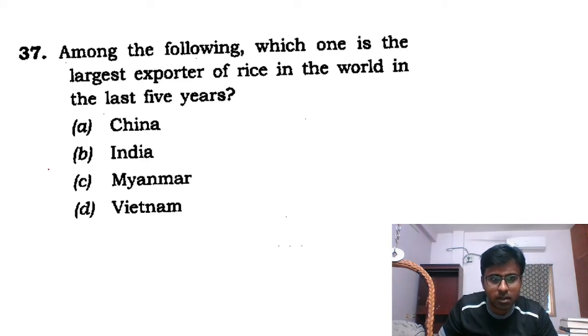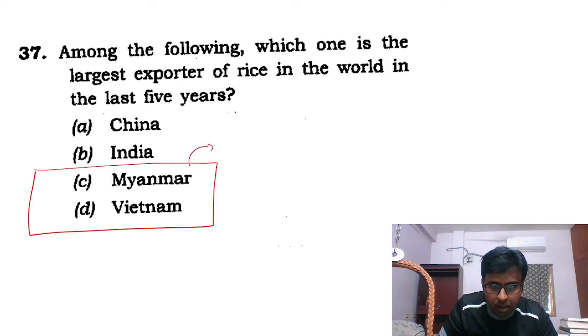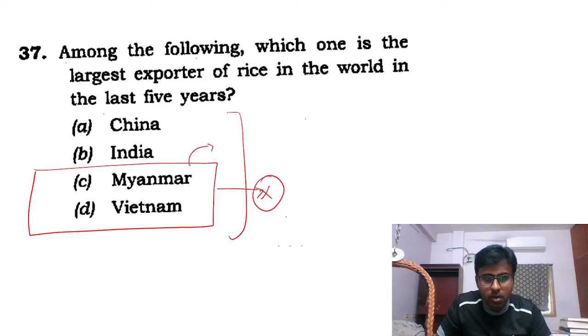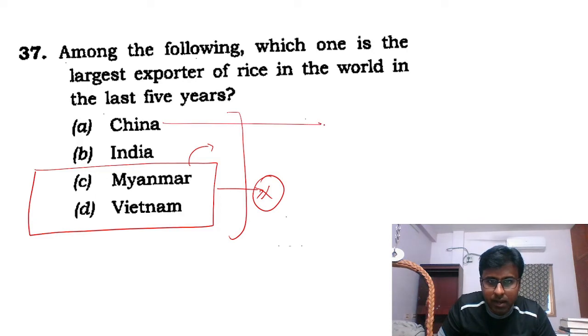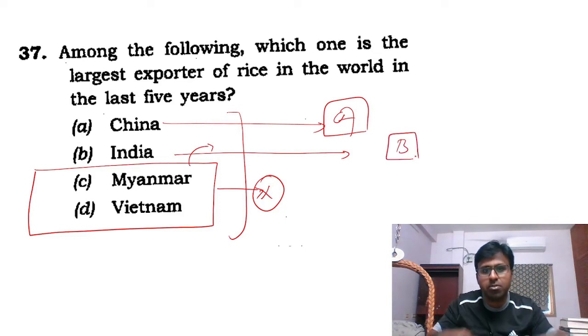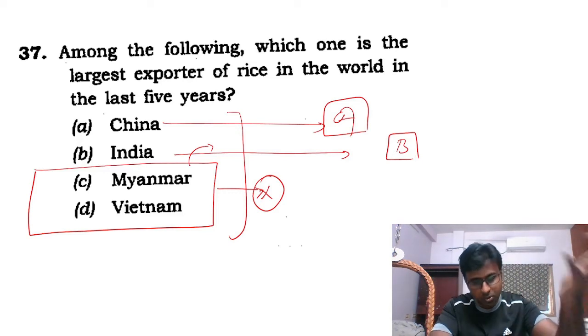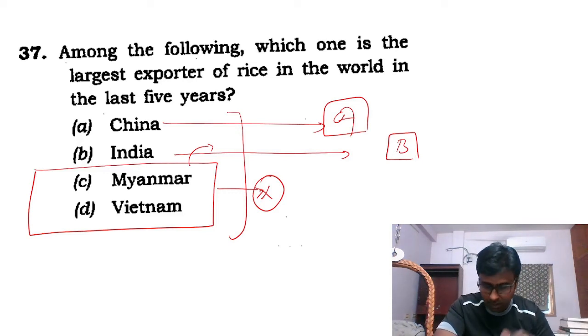And in this exporter of rice, if you see, based on the size of all these 4 countries, I removed these 2 because these 2 are very small. So based on that I removed, and either China or India should be the answer. I chose A on the day, but answer is B. India happens to be the largest exporter for the last 5 years. It was an information I knew when I started solving the question on the day of the prelims.